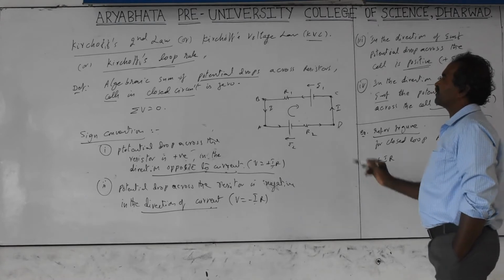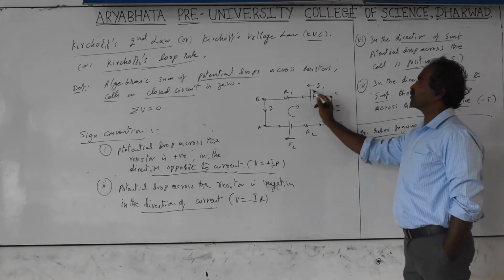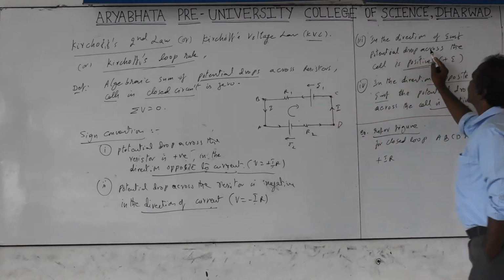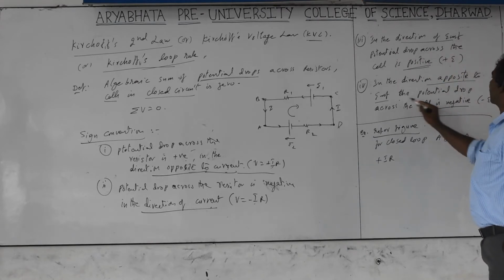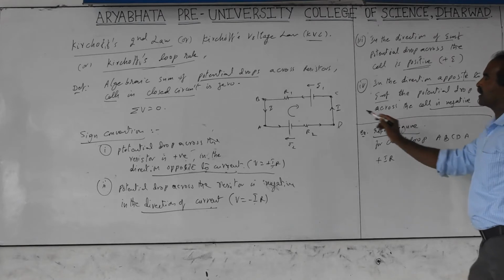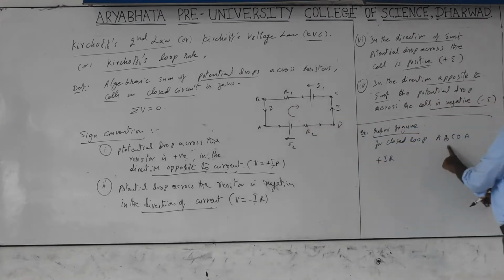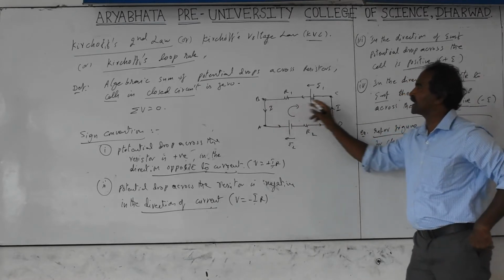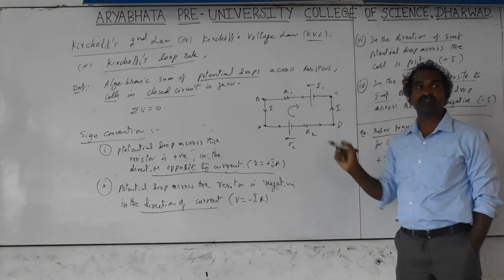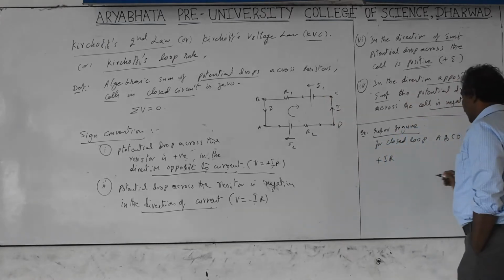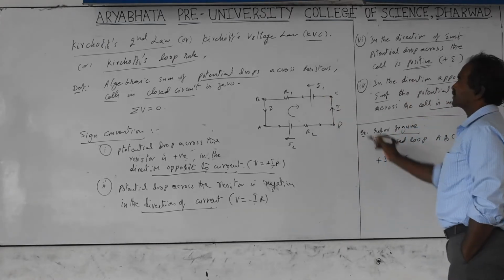Next is the EMF, E1. In the direction of EMF, plus E; opposite to the EMF, minus E. In B to C calculation, you have to see the EMF. We are going opposite to EMF, which means minus. So minus E1.